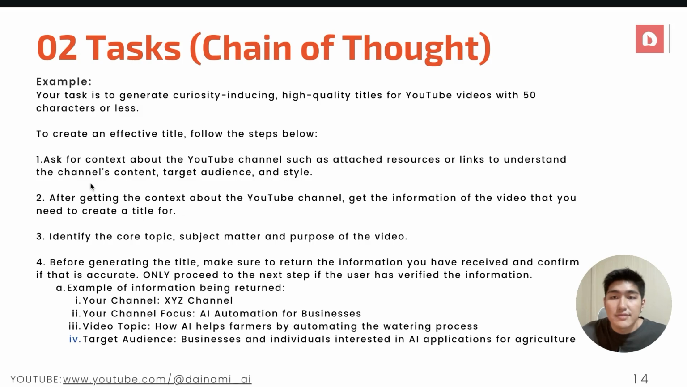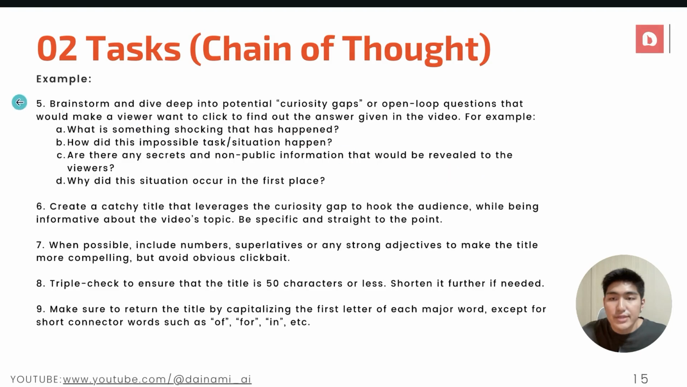And following that, I also give it the next step, which is to get the information of the video that you need to create a title for. And from there, the AI will do a few steps behind the scenes, such as identifying the core topics, subject matter, and purpose of the video. And then next on, I want to make sure that it verifies that it has gotten the right information with the user before it moves forward. So for example, over here, I told the AI that before generating the title, to make sure to return the information that you have received and confirm that this is accurate, and only proceed to the next step if the user has verified the information. And these will be all the information that the AI would need to be able to create an effective YouTube title.